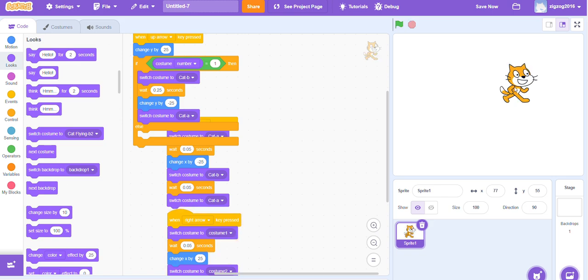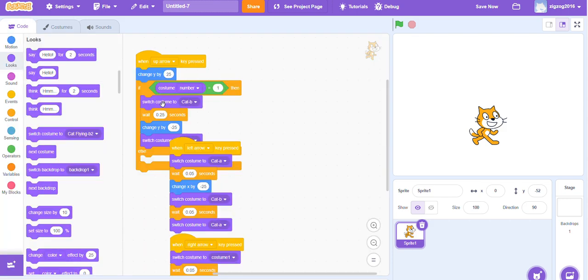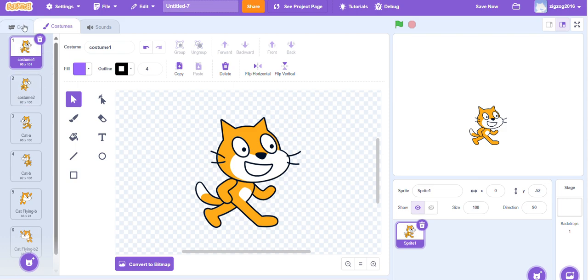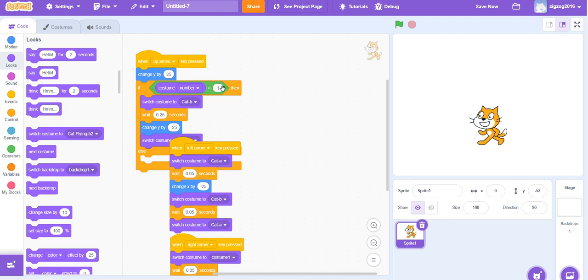Hang on a minute. Your cat is not behaving normally. He jumps and turns left. Let's check which one is costume 1. Right, but costume Cat B is left. So, which costume number is the one which is standing normally left? The answer is number 3. So now change the 1 to 3.